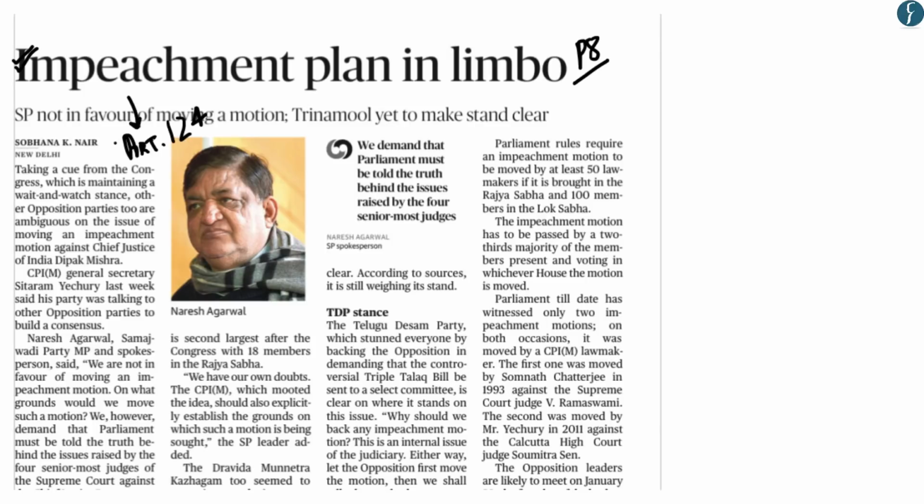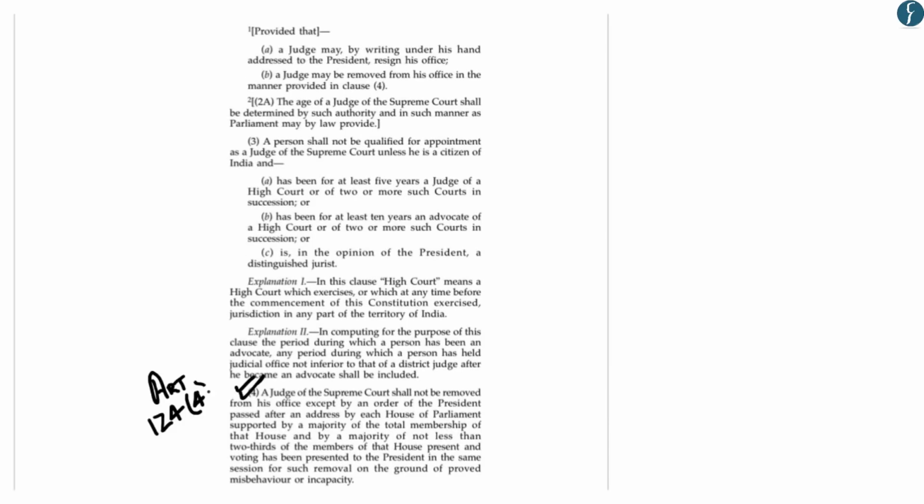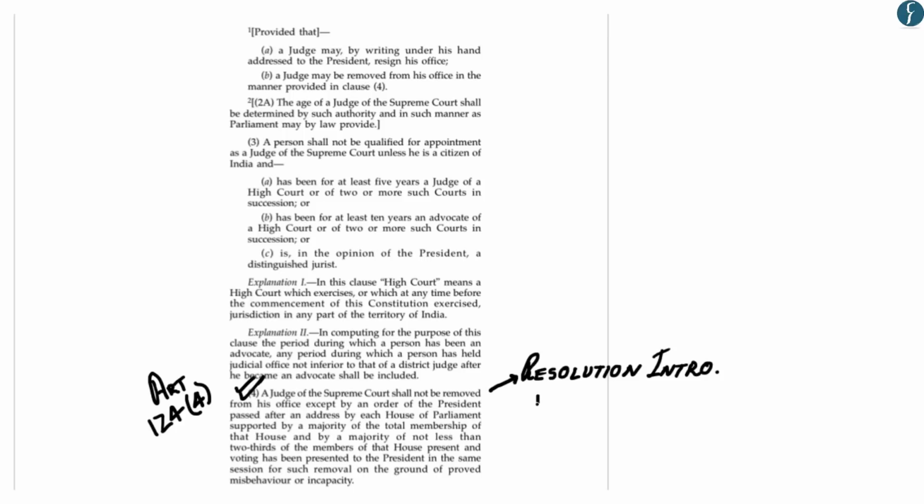Now let us understand this article with the help of the Constitution of India itself. Now Article 124, Part 4 gives the procedure of the impeachment of a judge of a Supreme Court. Now to begin the impeachment procedure in the Parliament, a resolution has to be introduced. Now this resolution has to be introduced either by 100 members of the Lok Sabha or by 50 members of the Rajya Sabha.